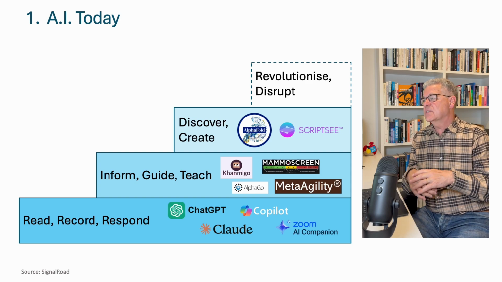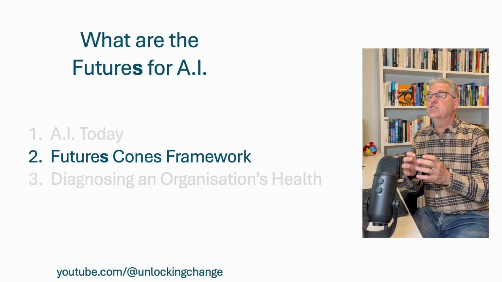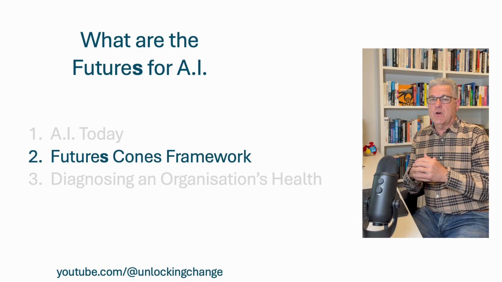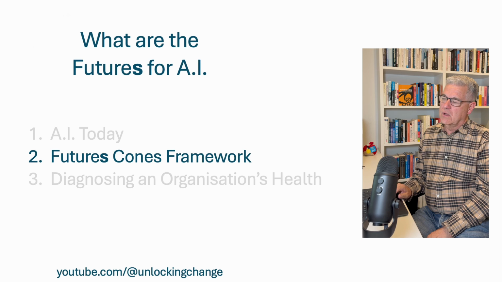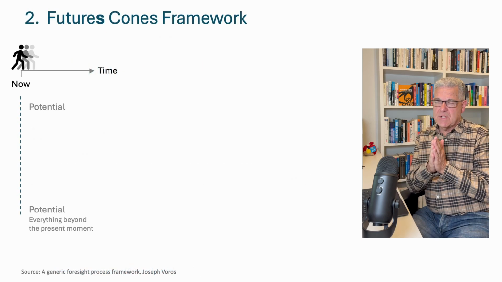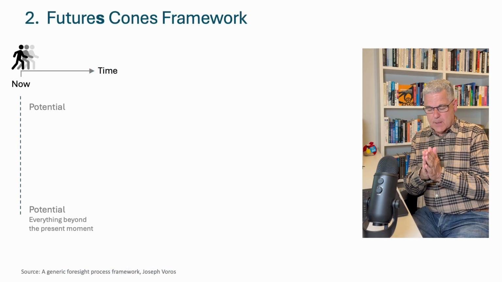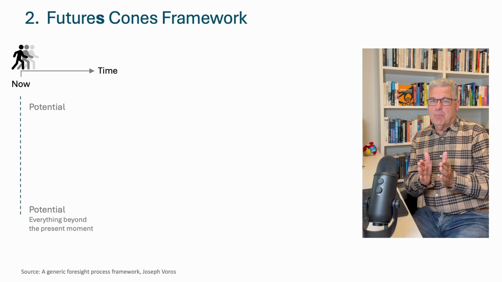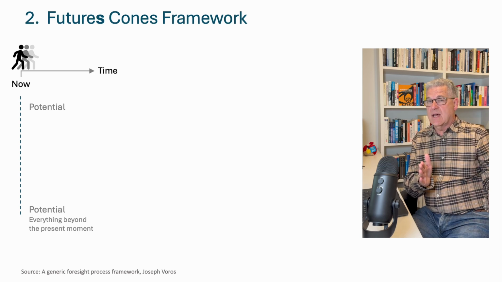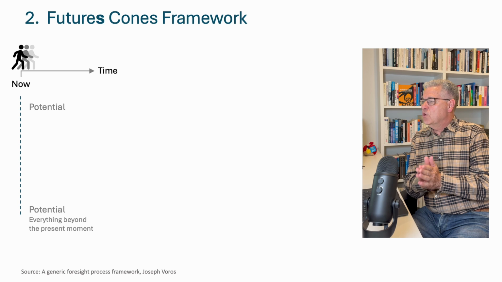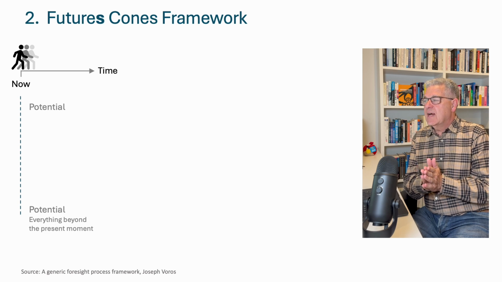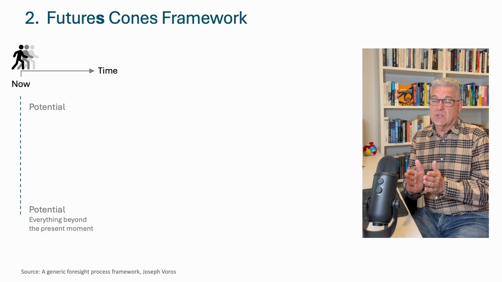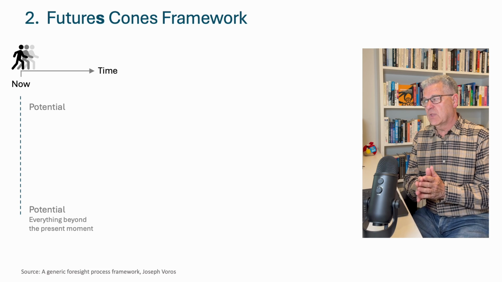So to help us discover how this may emerge, we can use future cones from Joseph Voros' paper, A Generic Foresight Process Framework. Okay, we start by recognizing we're at time now. The past is the past and it can't be changed. But the future hasn't been created yet. That's why it's futures, plural. The days ahead are full of potential. It is up to us to create them.